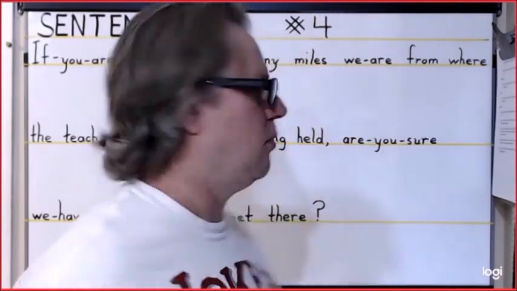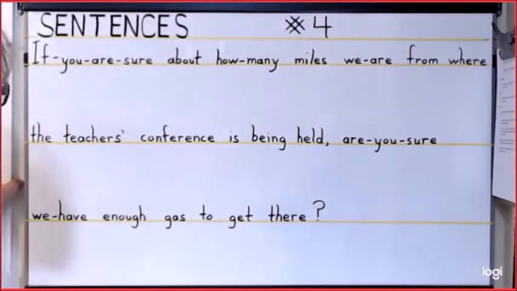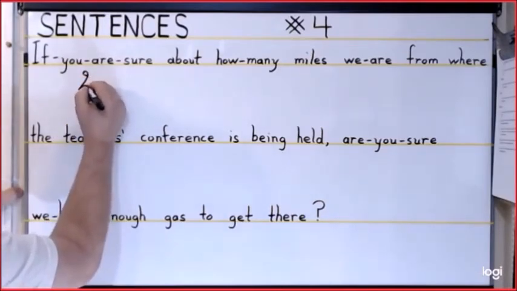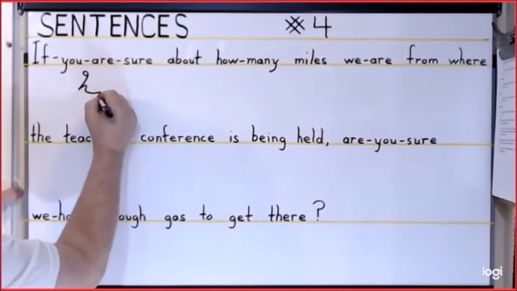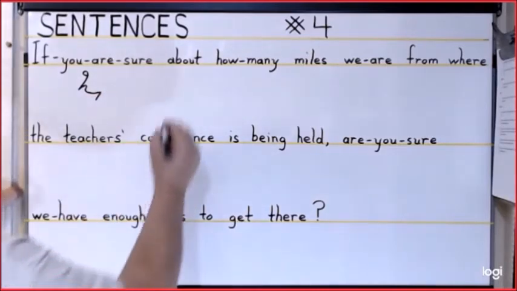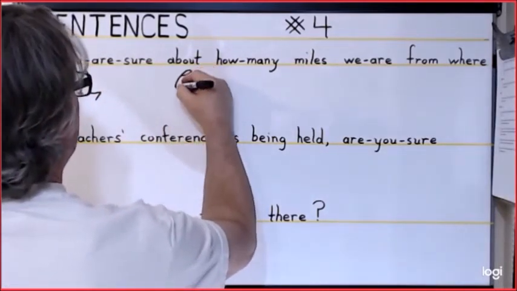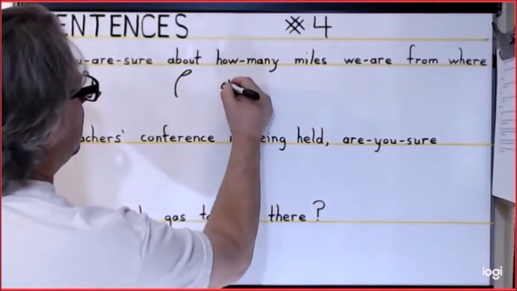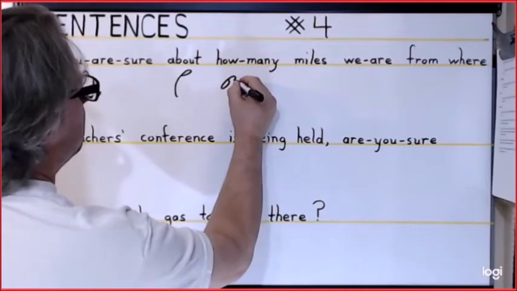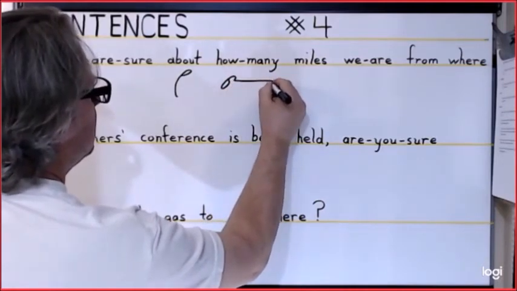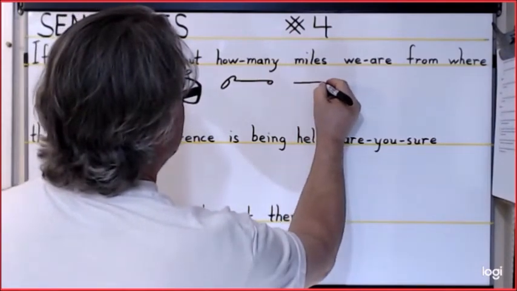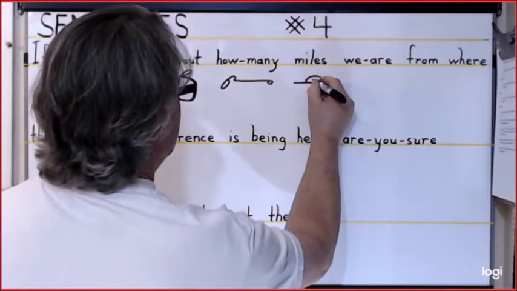On to sentence number 4. Start with the phrase, if you are sure. I, F, U, R, and SH. About is A, B. How many is the A, U for how. The many is the N in the end stroke. The E at the end. Miles is an M and the reverse elongated long I.